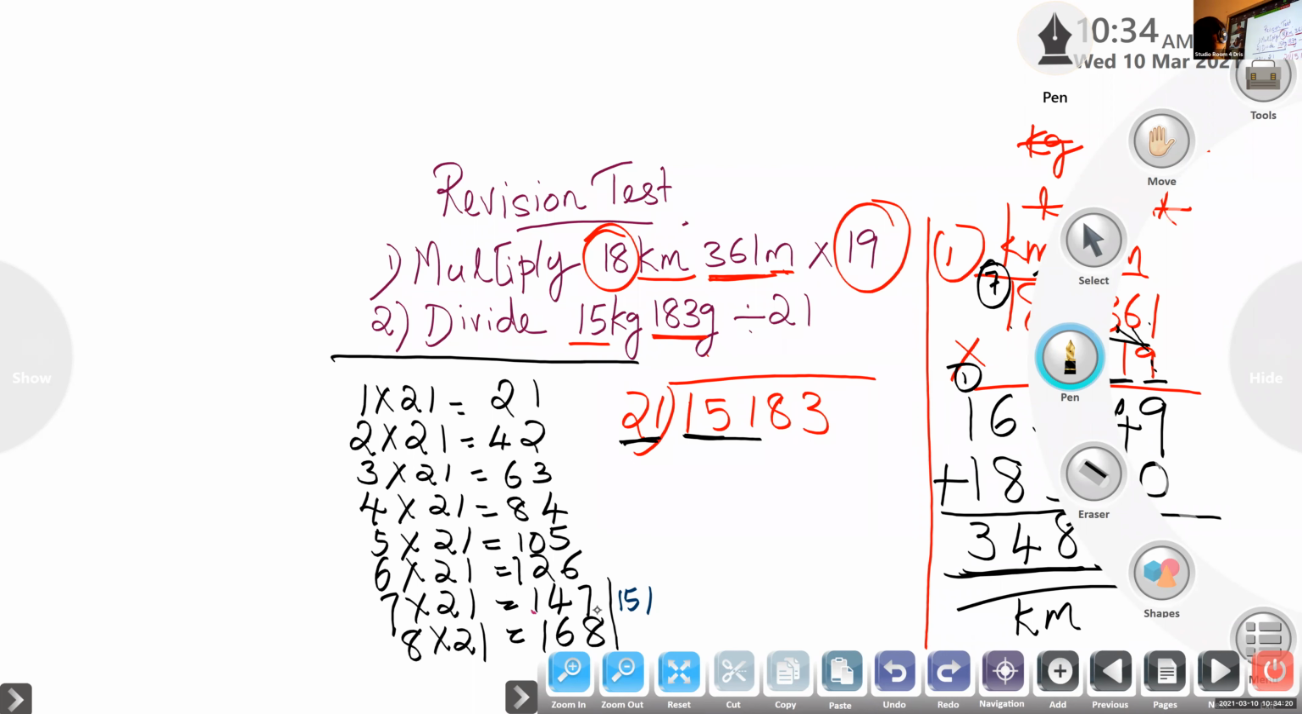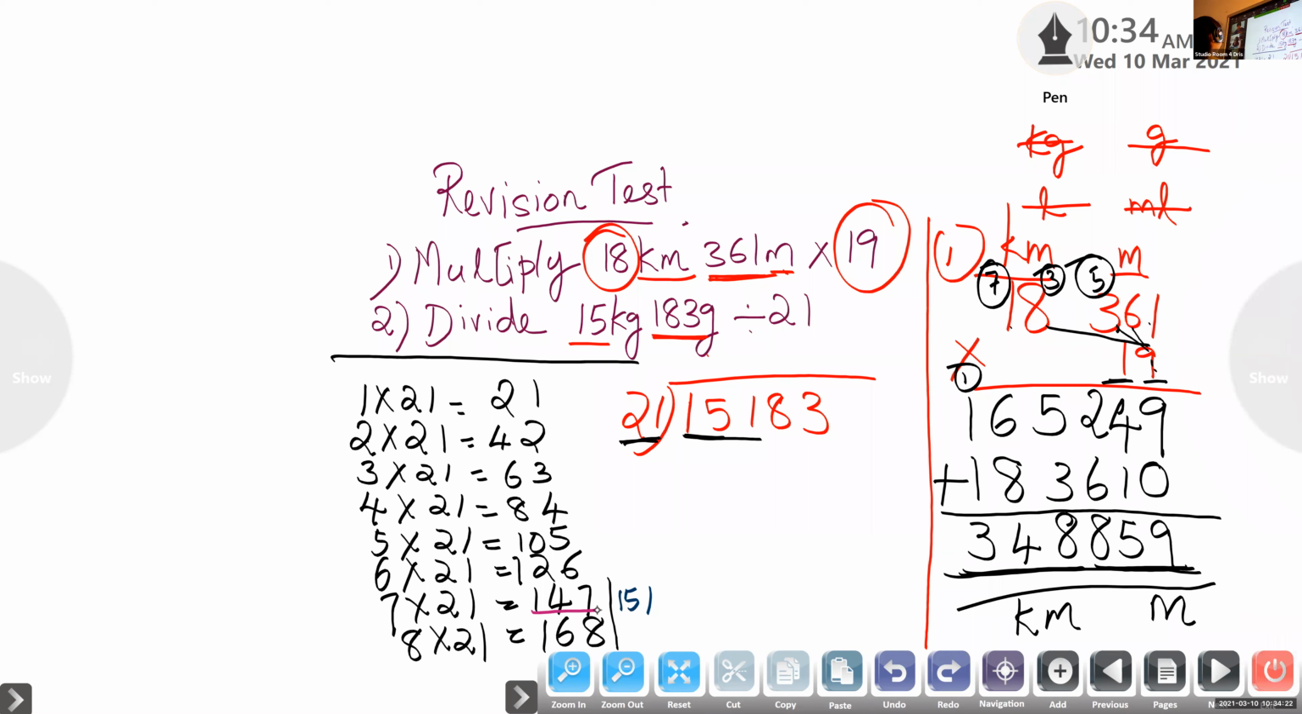So it will take 147. We cannot take 168. So 21 into which number? 7. 21 into 7, what will you get? 147. Then when you subtract, try to do alone, all of you. The multiplication table you first write, then try to do alone. Then those who finish, please check the answers. Here when you subtract, you will get 4.